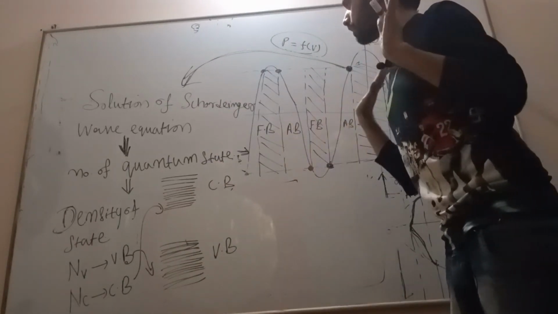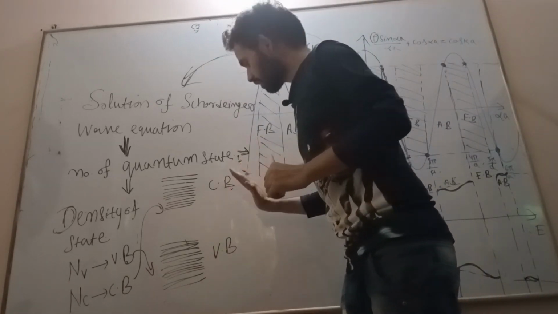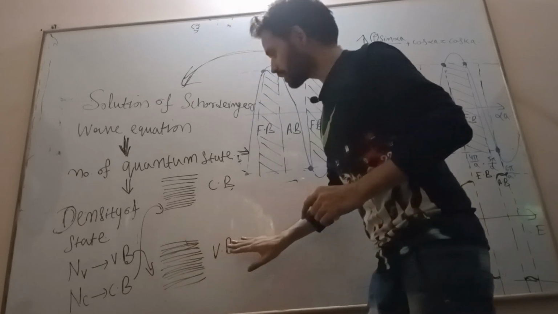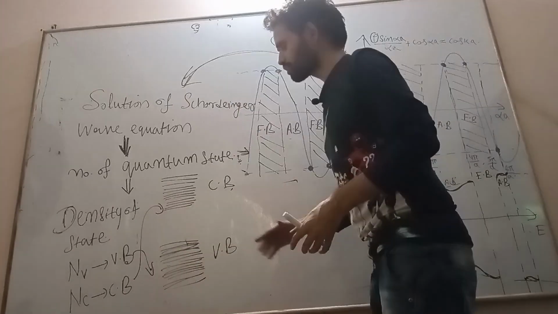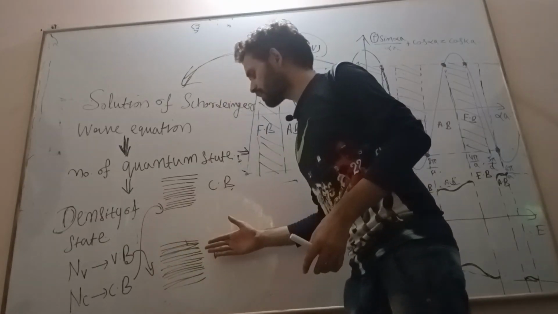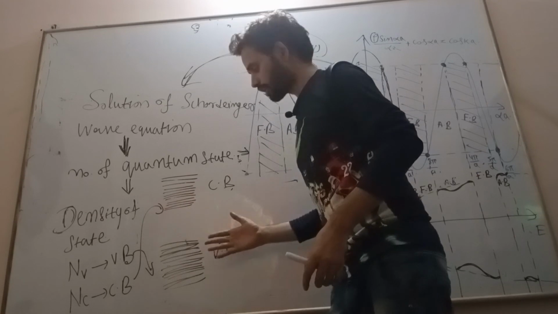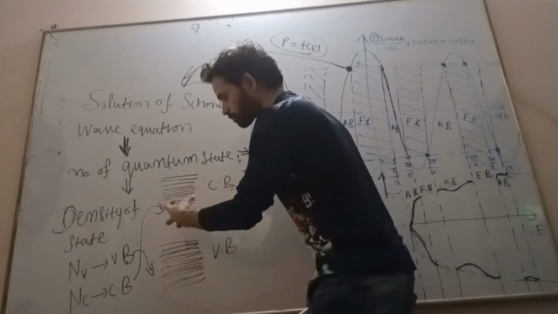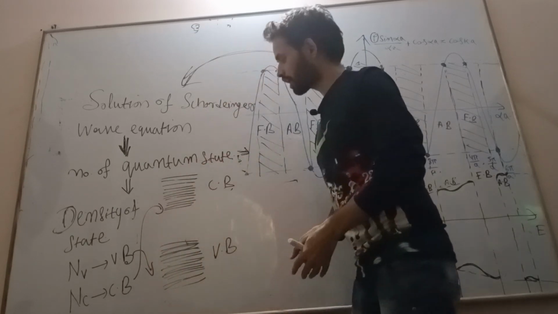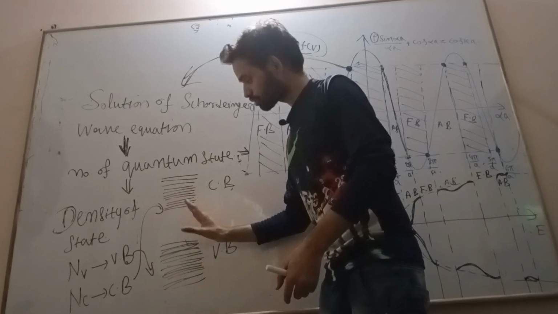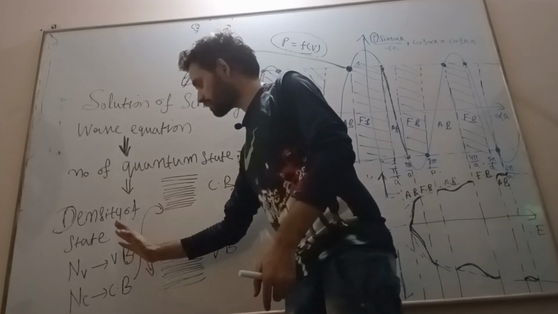Now we are confirmed that the conduction band and valence band have discrete energy levels. A discrete energy level means a quantum state or discrete energy state. So the number of quantum states means the density of states, either in the valence band or the conduction band. The number of quantum states is nothing but the density of states.